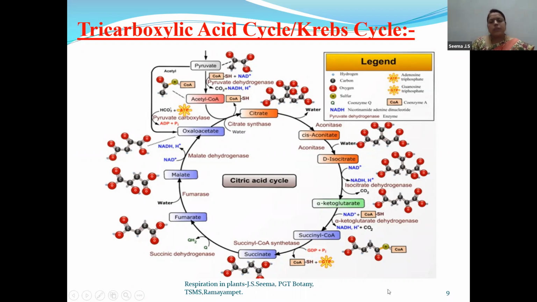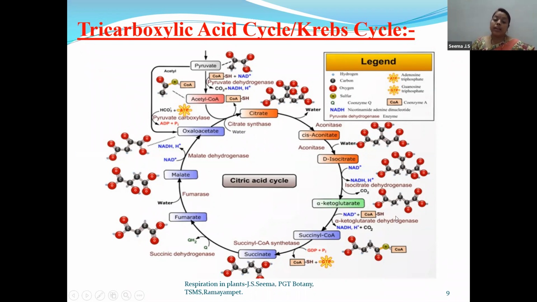Children, just keep in mind this alpha ketoglutarate is a very important compound. Why? Till now, whatever we have discussed are having 6 carbons, whereas alpha ketoglutarate is a 5-carbon compound. And alpha ketoglutarate sometimes gets deviated from the citric acid cycle and it sometimes enters into the amphibolic pathway.